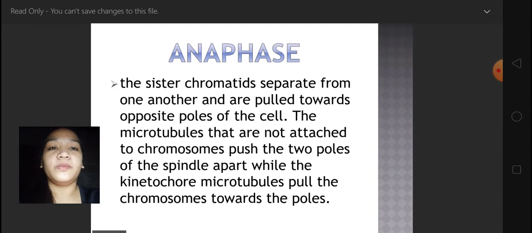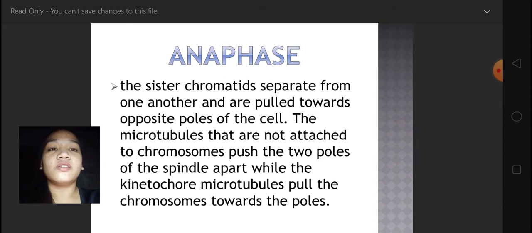In the third process, anaphase, the sister chromatids separate from one another and are pulled towards opposite poles of the cell. The microtubules that are not attached to chromosomes push the two poles of the spindle apart, while the kinetochore microtubules pull the chromosomes toward the poles.